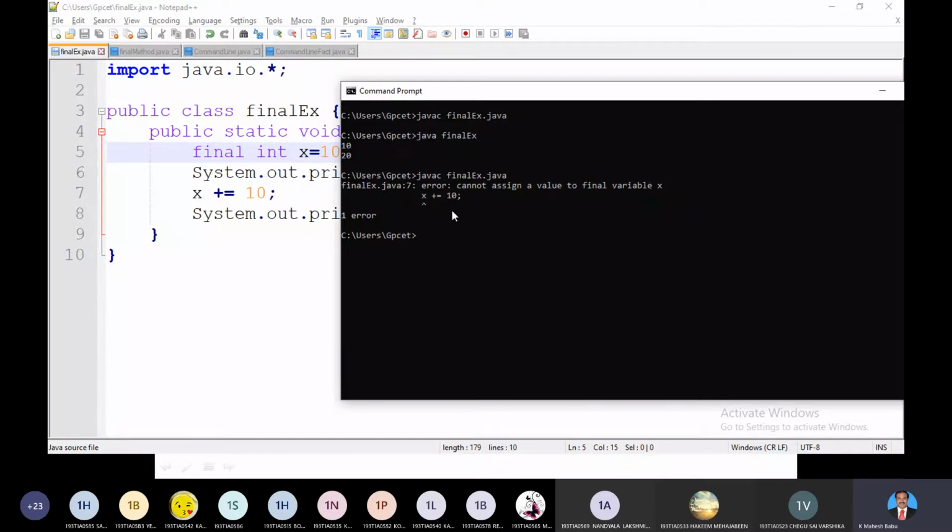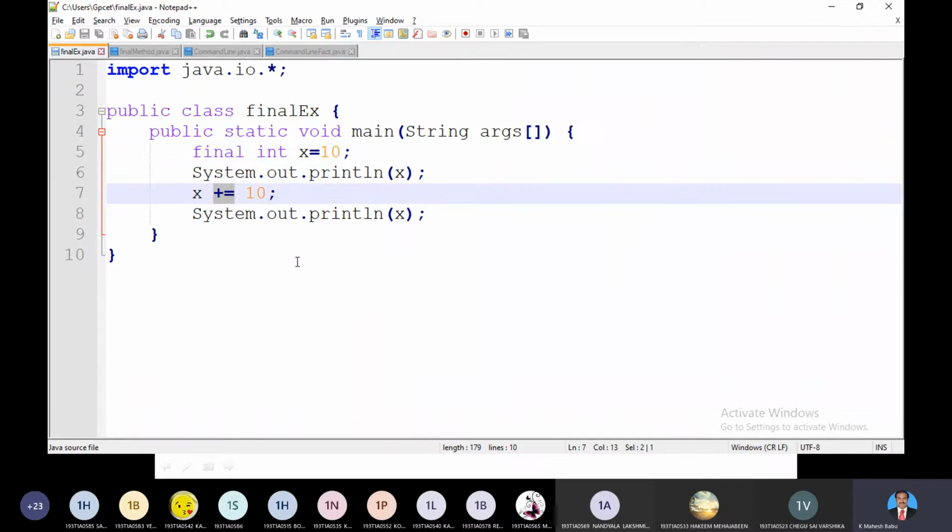Whenever you are altering the value of x, because x is not an ordinary variable, it is a final variable. Whenever you try to alter the value of x, the variable is violating the final rules and regulations. So the system will give you an error message, cannot assign a value to final variable x. We can't modify, we can't update, we can't do anything. The value is fixed. Yes or no? So whenever you do modifications, x plus plus or x plus equal to or anything, the system will give you an error message. Clear?